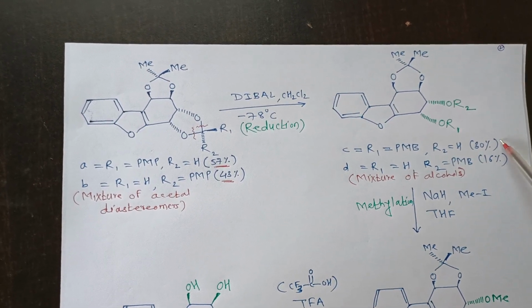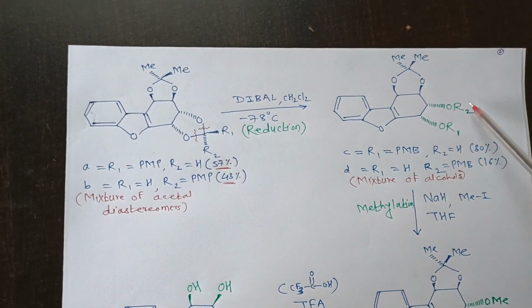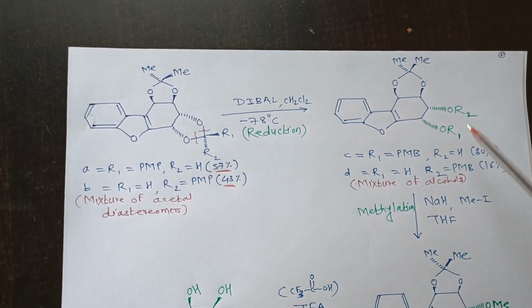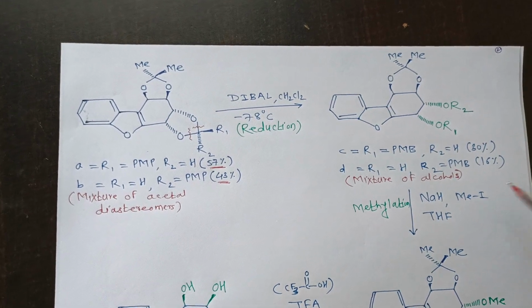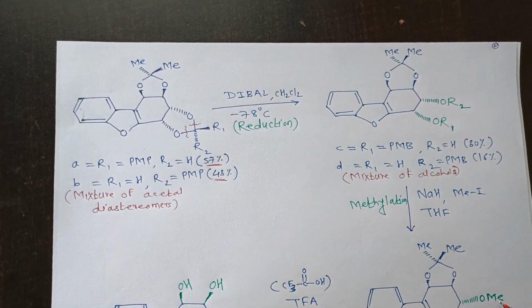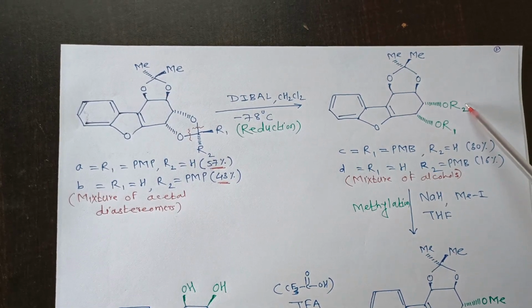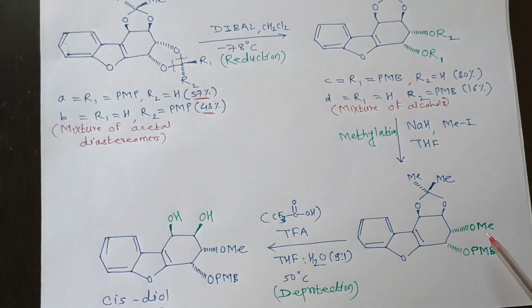This compound containing R2 as hydrogen, that is here we have OH, on reaction with sodium hydride, that is NaH, in presence of methyl iodide will convert into the corresponding methyl ether. So that compound containing R2 as hydrogen, that is OH, on methylation offered the methyl ether.